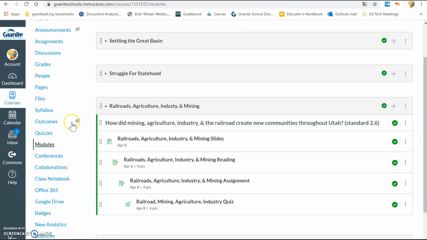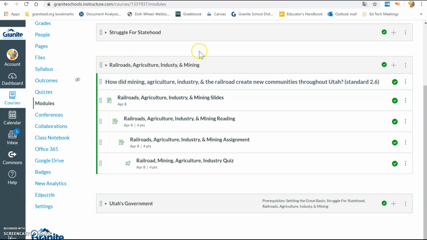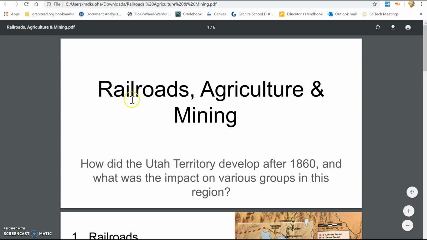This is our third module we've done online. And right here it says railroads, agriculture, industry, and mining. Here's our essential question. Right here is where I'll put a tab for the videos. I'm currently going through these slides. The next thing you'll have is a reading. Then you'll have an assignment and you'll end with a quiz. So let's go back to the slides so I can go over some of that information.